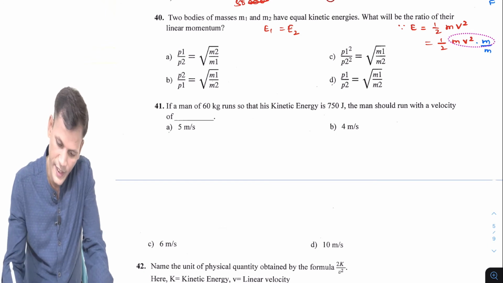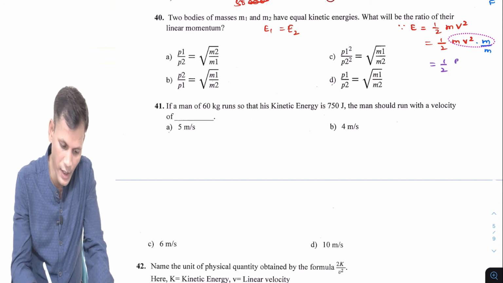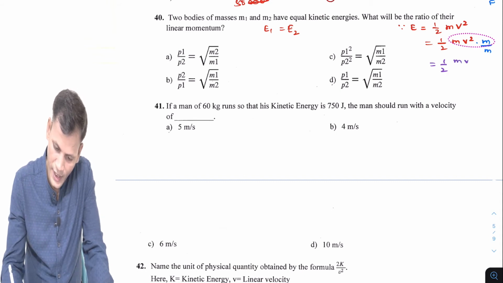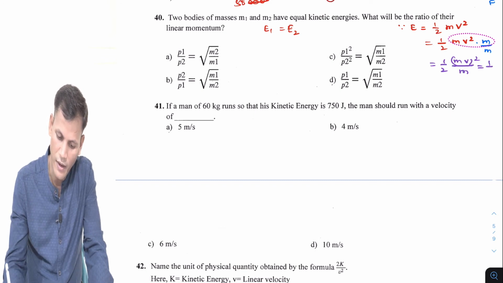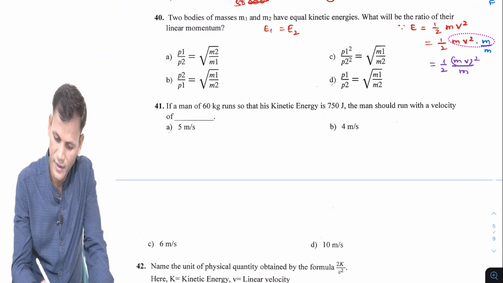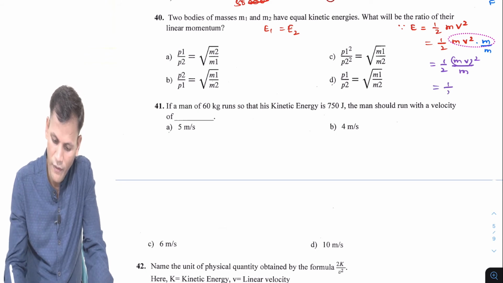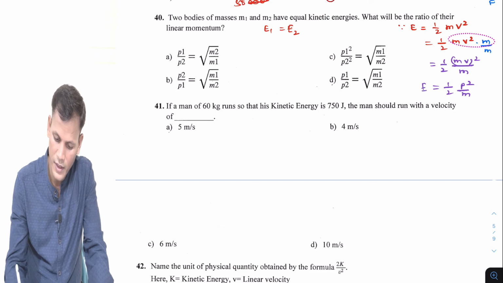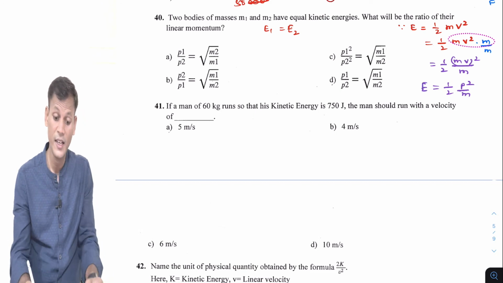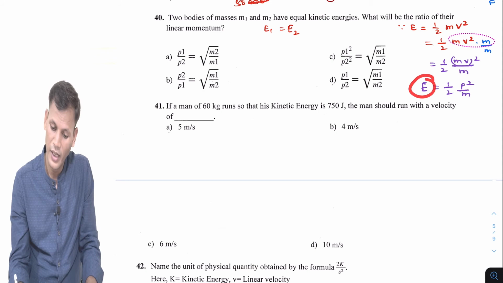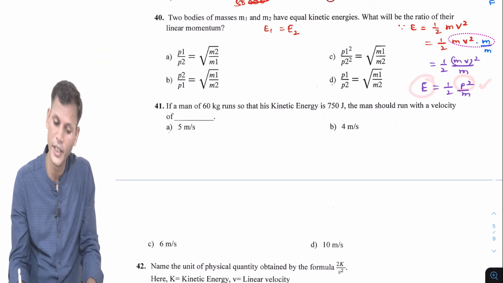So we can write it as half, mv to the whole square upon m, which will be half p square by m. This is the kinetic energy in relation with the momentum.